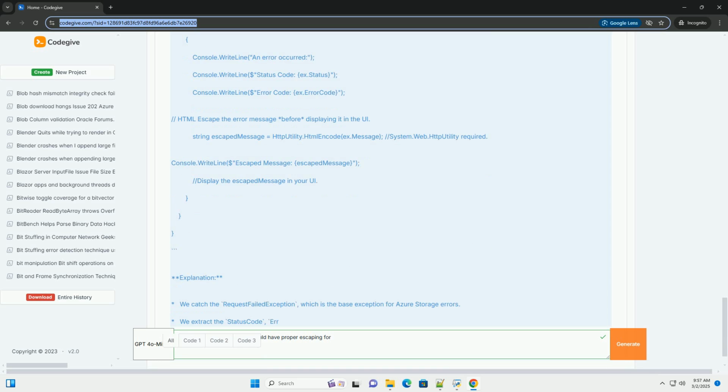In conclusion, properly escaping Blob service error responses is a fundamental security practice. By following the guidelines and examples in this tutorial, you can significantly reduce the risk of XSS vulnerabilities and build more secure and reliable applications that interact with Azure Blob Storage. Remember that security is an ongoing process, and it's essential to stay informed about the latest threats and best practices. Always prioritize input validation and output escaping as core principles of secure development.